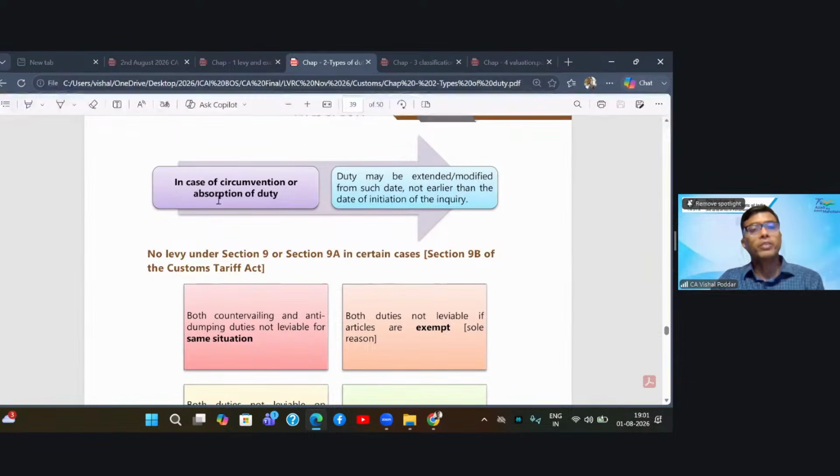Now, in case of circumvention of duty or absorption, as we saw above, duty may be extended or modified from such date, not earlier than the date of initiation of inquiry.